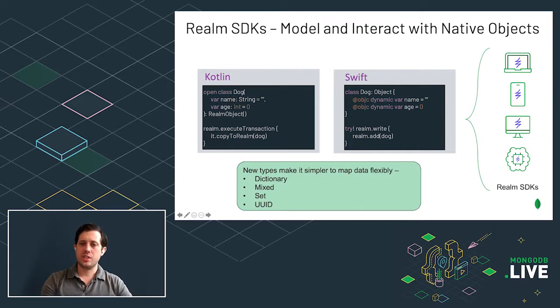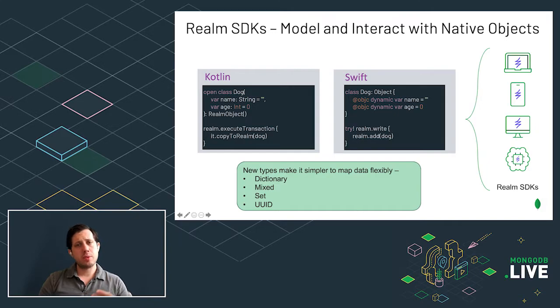One of the things that's a little bit new for Realm and gives a lot more flexibility for the SDKs are some of the new data types the team has been working on. Specifically, we've added support for dictionary types, the ability to have more unstructured objects as a part of your model, mixed types, sets that can be one of a couple types, as well as sets and UUIDs.